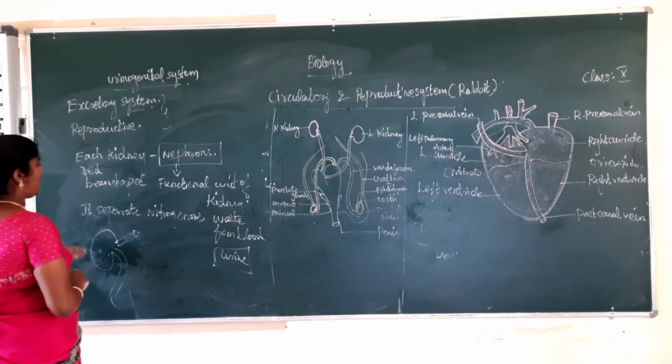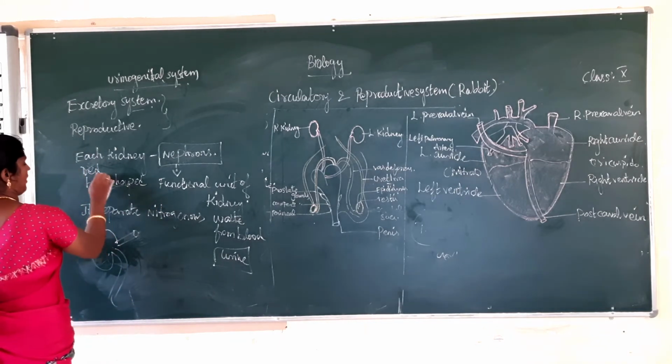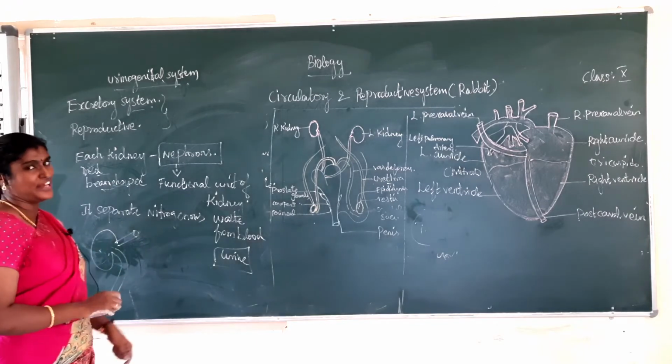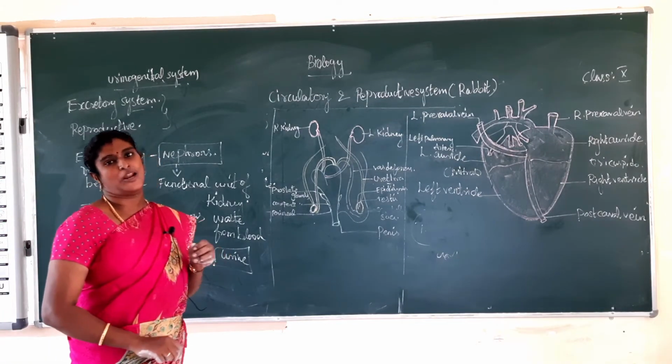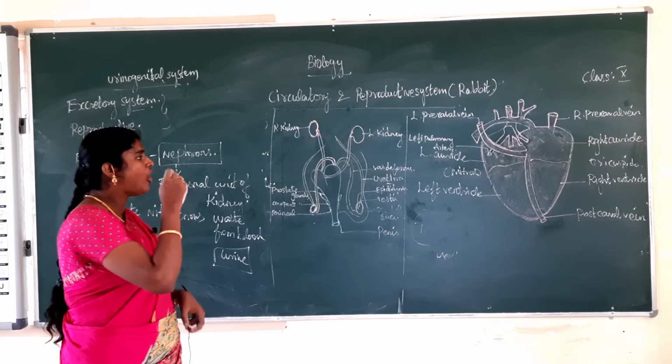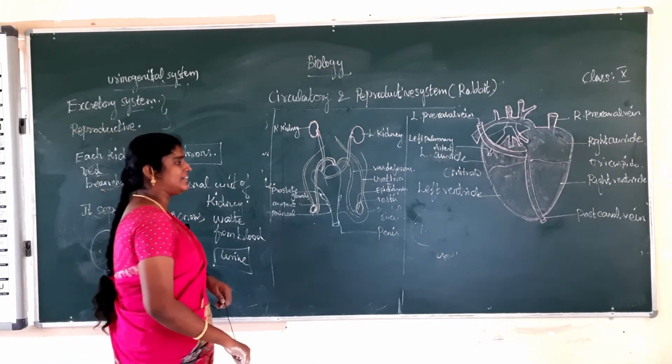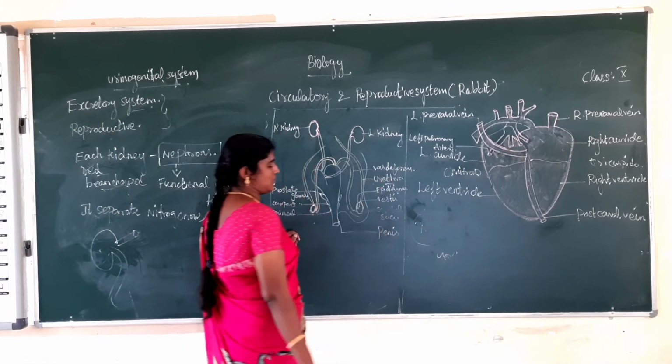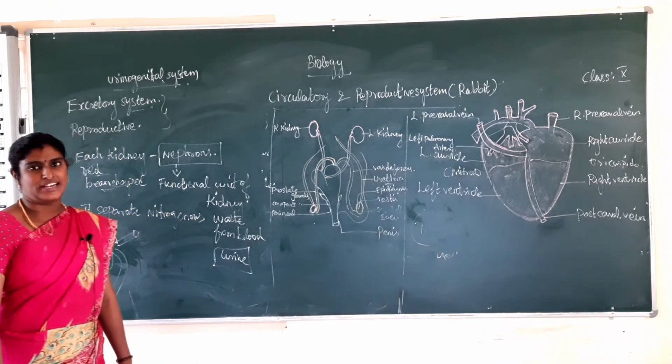Next one, what is the shape? The bean shape, red in color. Each kidney is connected to a ureter. The urinary bladder is present. Next, the urinary bladder leads to a small median duct called the urethra. Do you understand the excretory system?